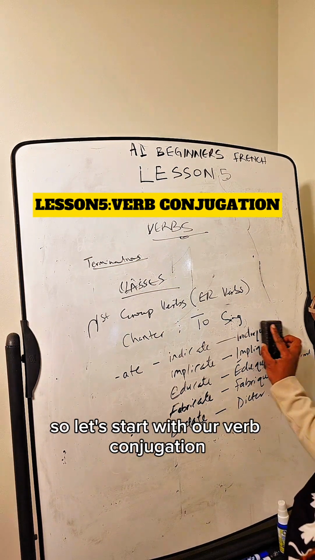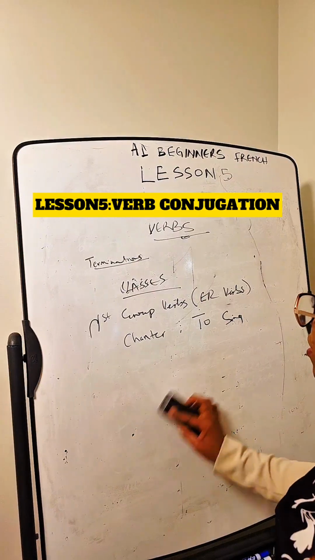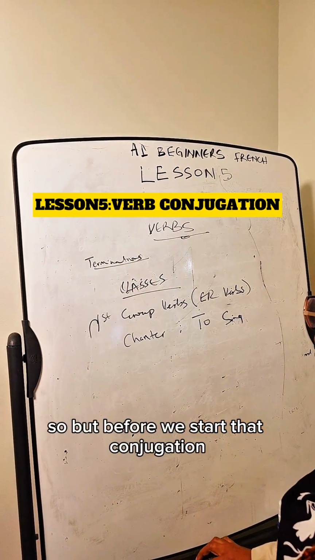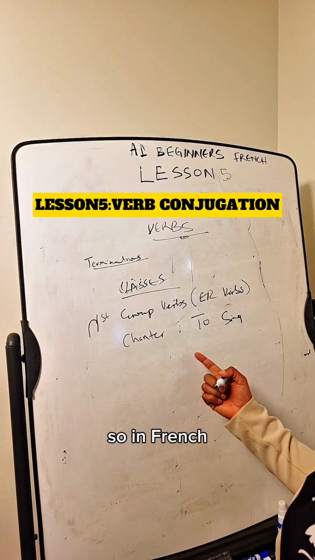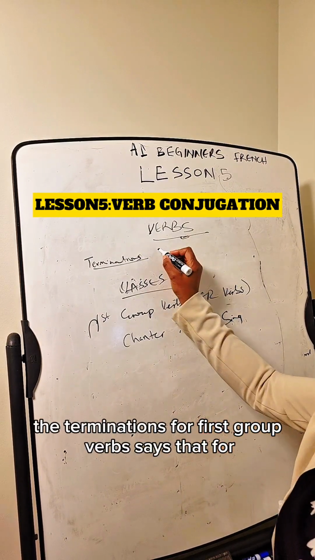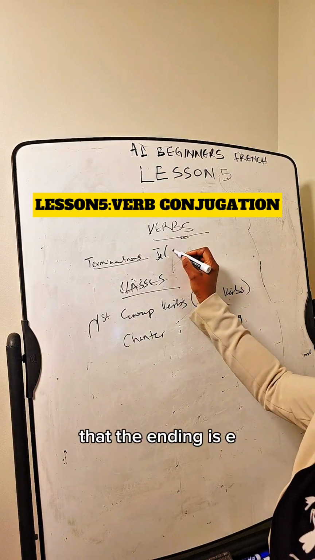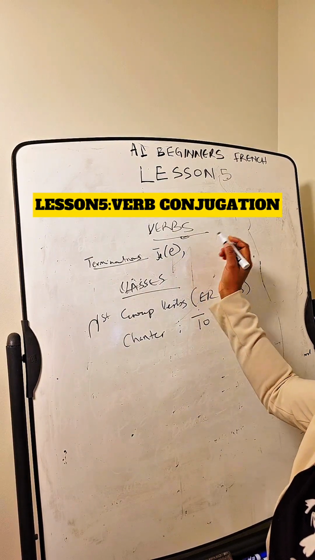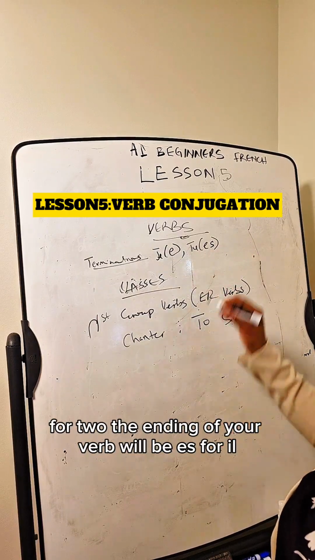All right, so let's start with our verb conjugation for the verb to sing. But before we start that conjugation, I want to talk about what we call terminations. So in French, the terminations for first group verbs says that for je, the first person subject pronoun, the ending is e. For tu, the ending of your verb will be es.